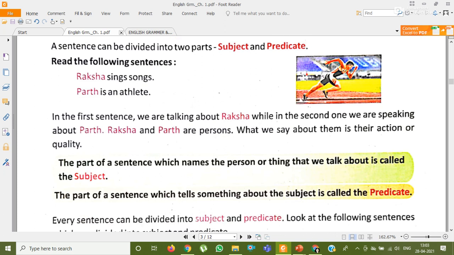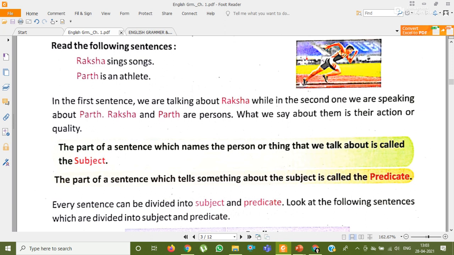So this already I have explained to you. In the first sentence we are talking about Raksha, while in the second one we are speaking about Parth. So Raksha and Parth are persons. So what we can say about them is their action or quality. Okay, so this is like action. We say when Raksha sings a song, so that is action. And when we say Parth is an athlete, so we are telling about the quality of Parth. He is an athlete. So the part of the sentence which names the person or thing that we talk about is called the subject.